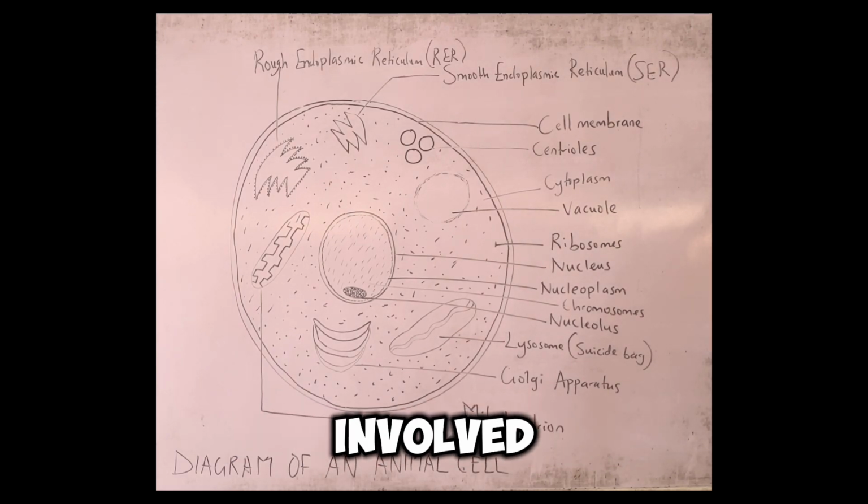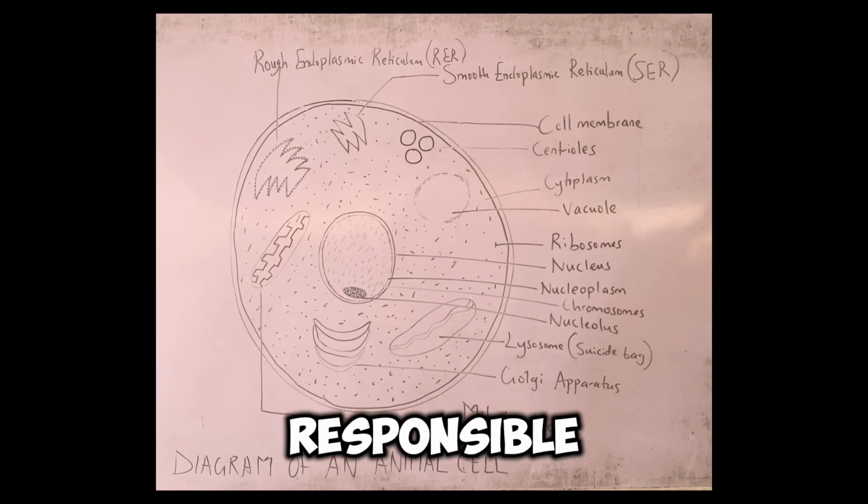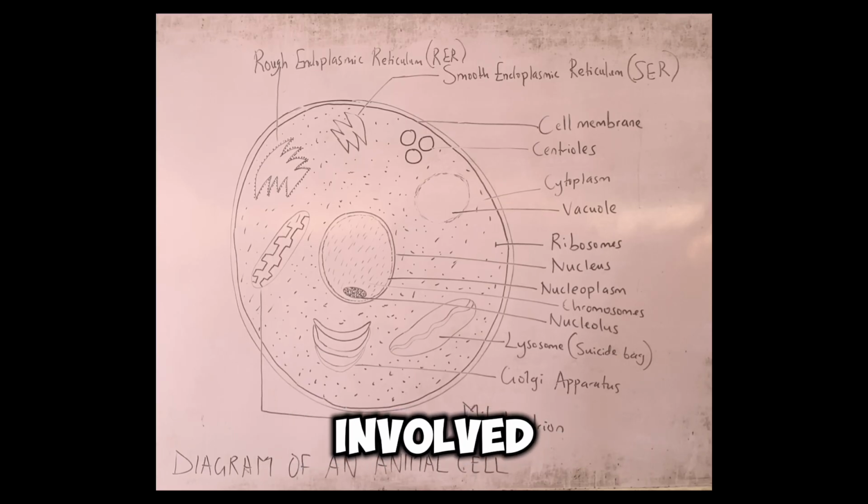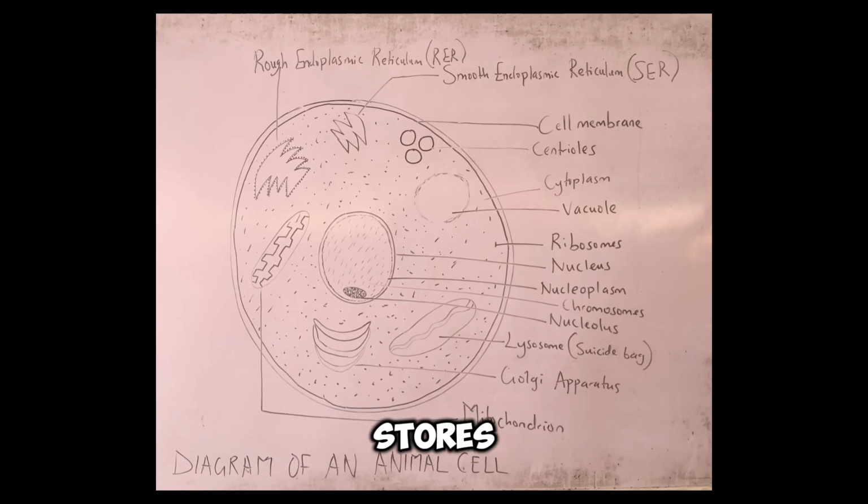It is involved, not that it is the main organelle responsible for that. Emphasis on involved. So it means there is another organelle responsible for detoxification, and we're coming there. Lastly, in muscle cells, the smooth endoplasmic reticulum stores calcium ions.